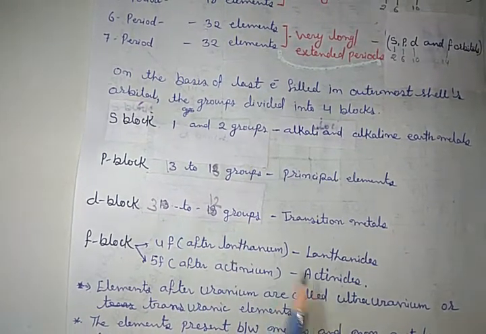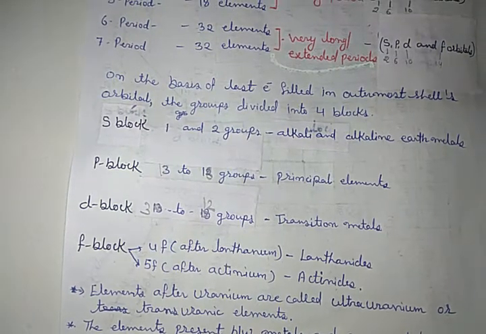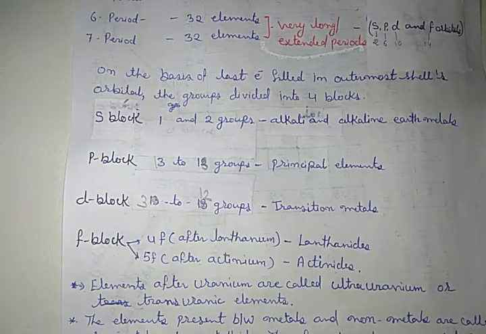Clear? Okay. Now two more things. Elements after uranium are called transuranic elements. Last point, as we discussed, the elements present between the metals and non-metals are called semi-metals or metalloids. They form a boundary between the metals and non-metals in a zigzag pattern.